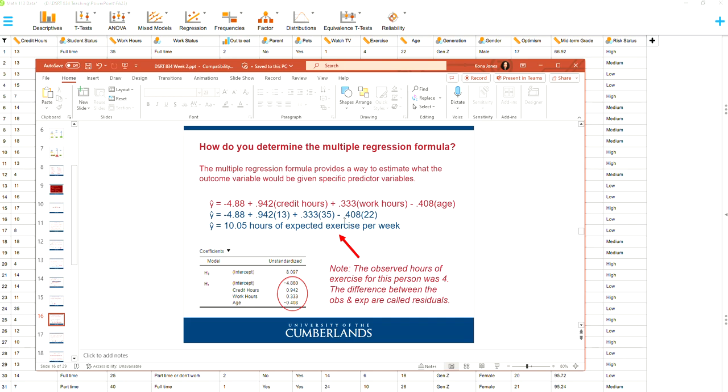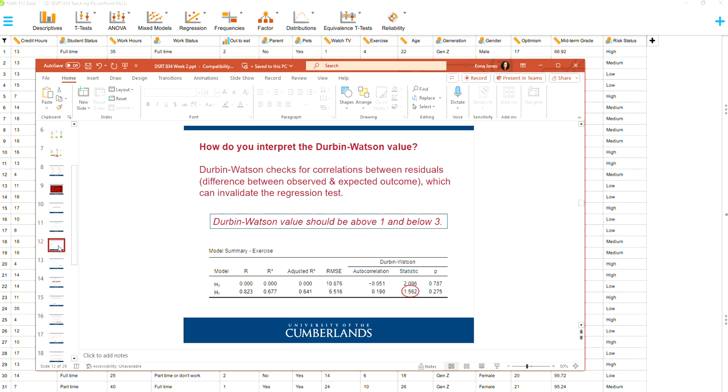If you were doing this by hand, which unfortunately, because I have been around for a while, I have had to do. Before we got to use JASP and SPSS and all of those fun, amazing programs, I had to figure out the residuals by hand. Not a lot of fun, because you would find the residuals for every single person, add them together, toss them into a formula, and that's what impacts that Durbin-Watson value.